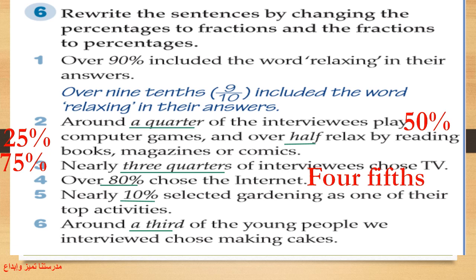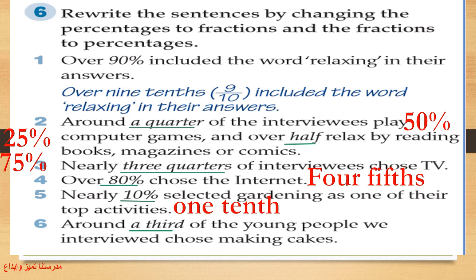5. Nearly 10% selected gardening as one of their top activities. 10% here is a percentage. So let's change it into a fraction. It will be 1/10. Yes, 1/10. 6. Around a third of the young people we interviewed chose making cakes.